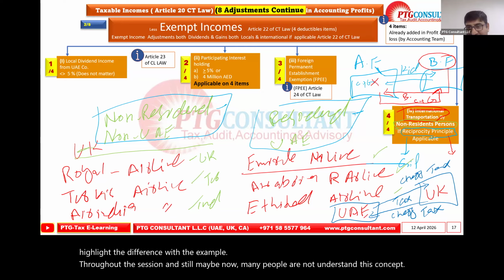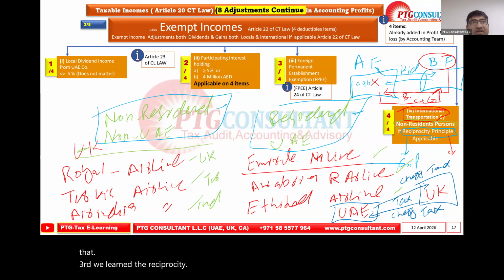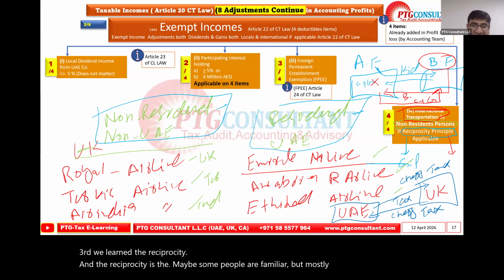First, the international, we learned that. Second is the resident, non-resident condition, we learned that. Third, we learned the reciprocity. And the reciprocity, maybe some people are familiar, but mostly it is a new term to them. And how to apply, this is another concept.